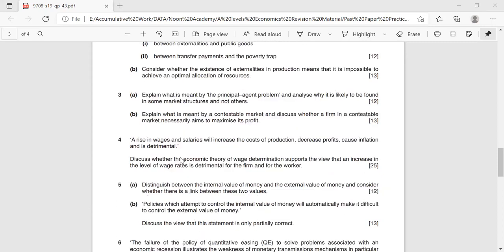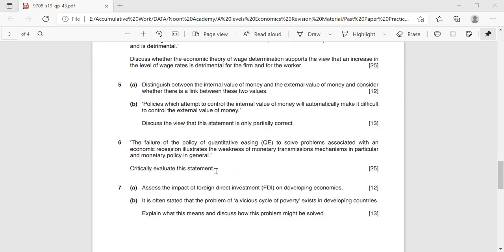Question 6 is from which chapter? Okay, this is from unit 4, when we talked about quantitative easing. So this is open market operations. This is about open market operations when central bank issues government bonds, and when government bonds are issued, then the entire process that we talked about, open market operations. So it relates to that topic. Unit 4, macroeconomics.